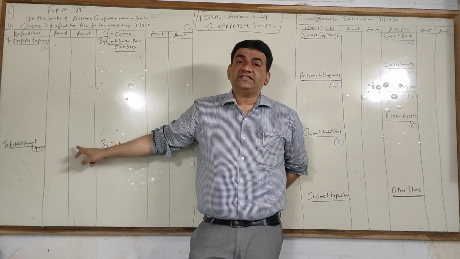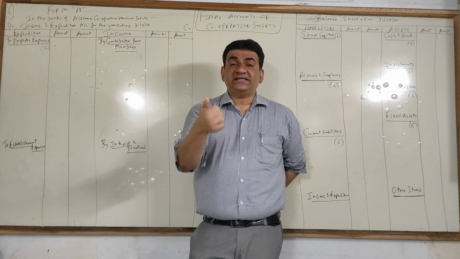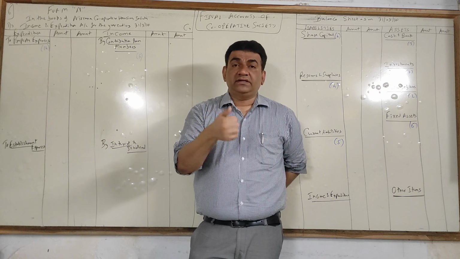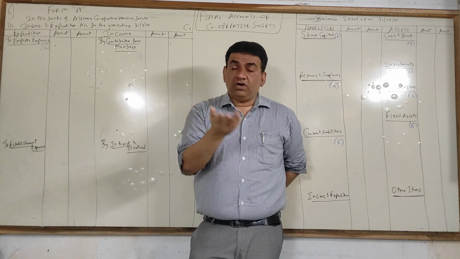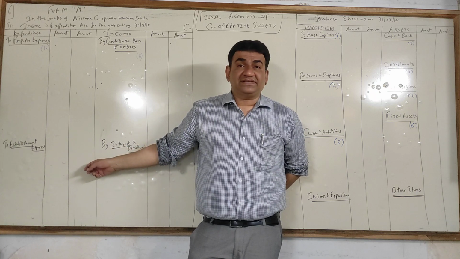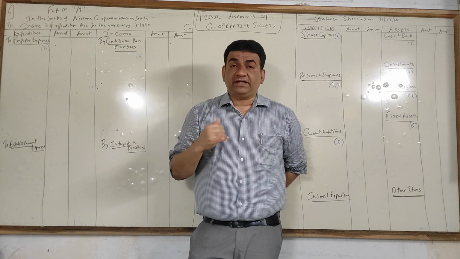Then the next is establishment. You have to get your accounts audited, accounting charges, salary paid to the accountant, salary paid to management, salary paid to auditors. All that comes under the head establishment expenses. There is something called the education fund, which will come later in a particular sum.